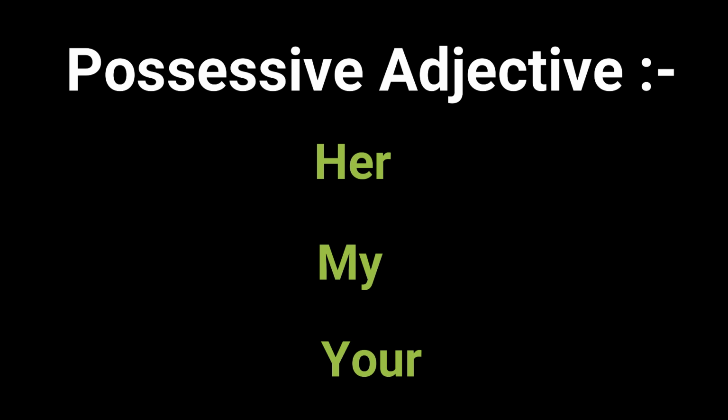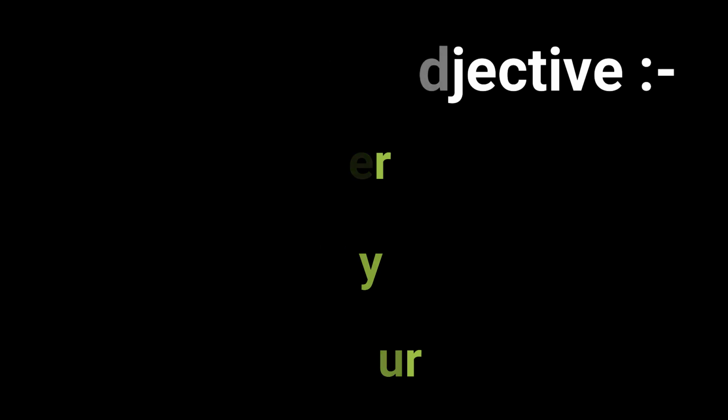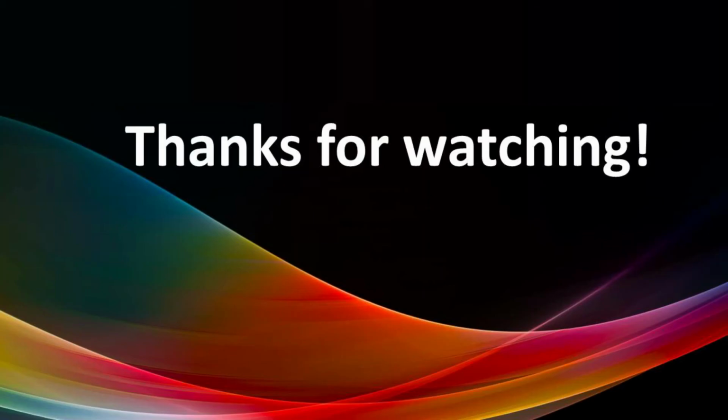And make sure that the possessive adjective your, her, and my sit before the noun, that is hat, one, and dog, to tell us who owns it. So, this is all about adjectives and the types. Hope you all understand them. The more types of adjectives will be explained in my following videos.